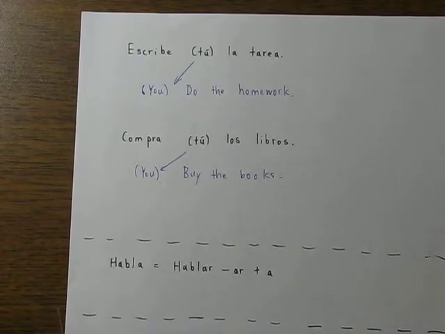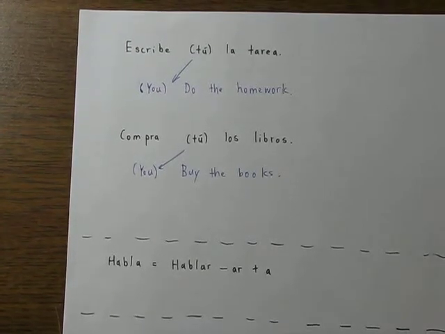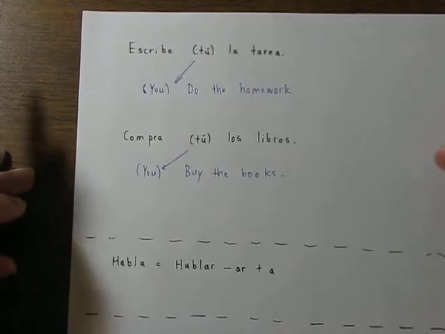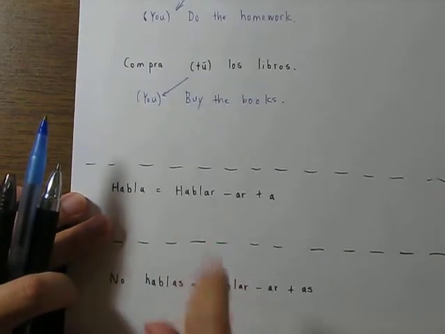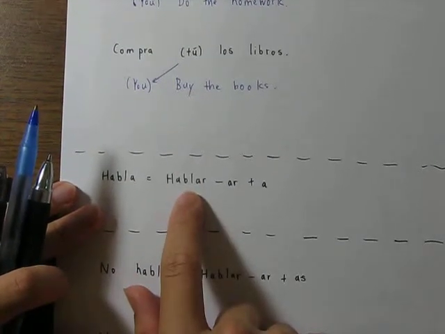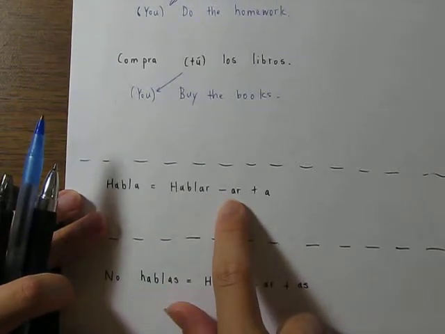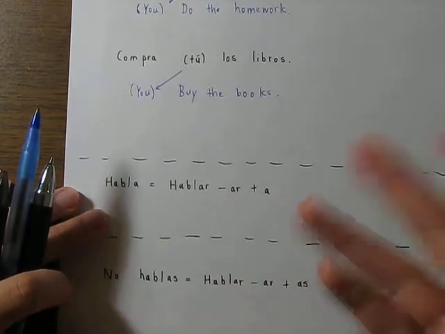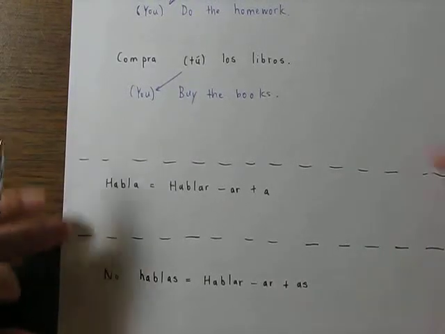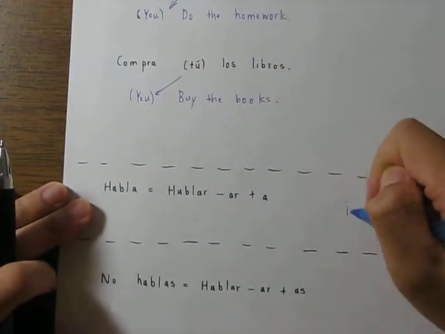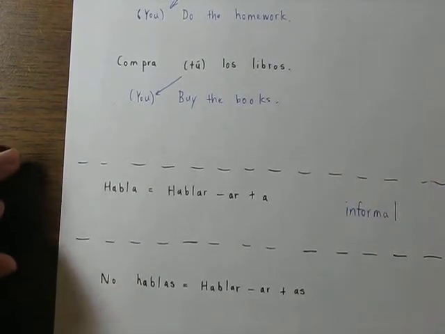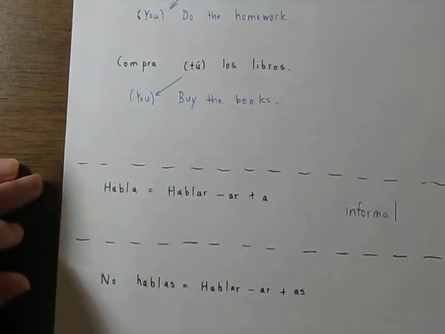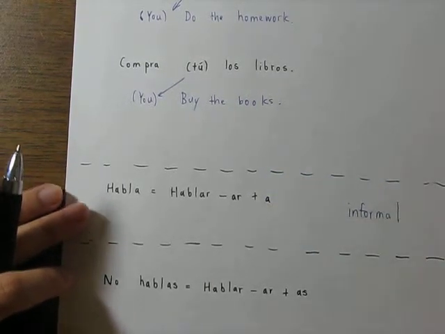Now, the informal tú commands are formed using the same ending as the usted form, when the usted form is in the present tense. Thus, if I were to tell a child to speak, I would say "habla." The reason is that I would take hablar, take out the AR, and add on the A. As I've mentioned before, for the informal commands, here I should probably label this as informal, you are to use the usted conjugations, so it would be A or E, depending on the verb.